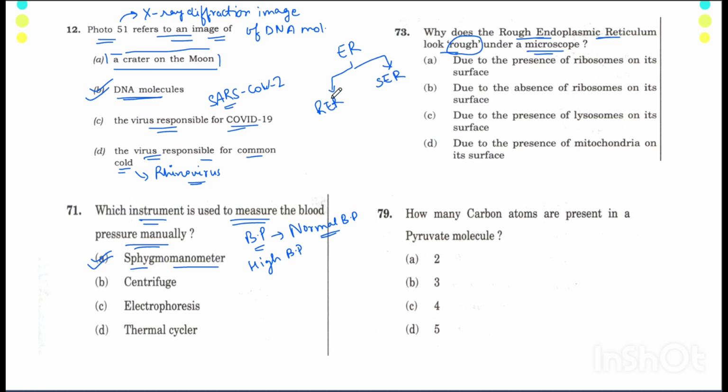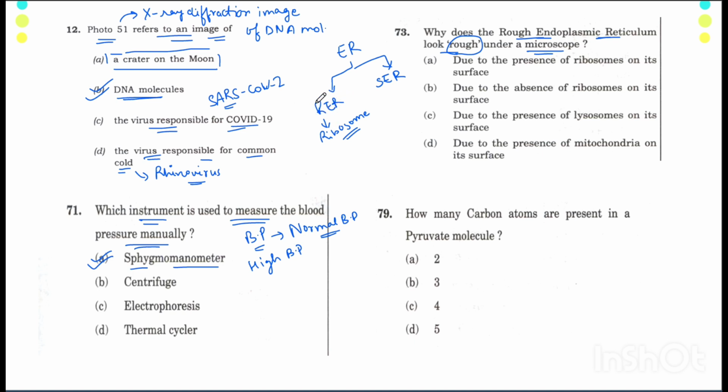Now, the only distinction between SER and RER on the basis of physical appearance is that RER has a rough appearance because of the presence of ribosomes that are formed in the nucleolus and then get transferred to the surface of ER, forming RER or rough endoplasmic reticulum.